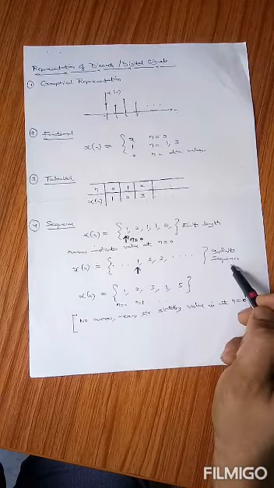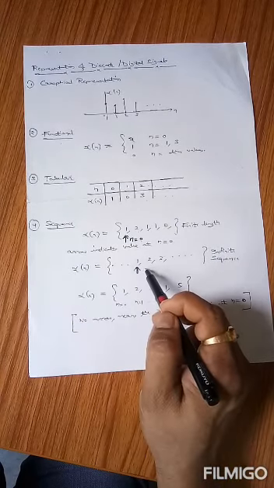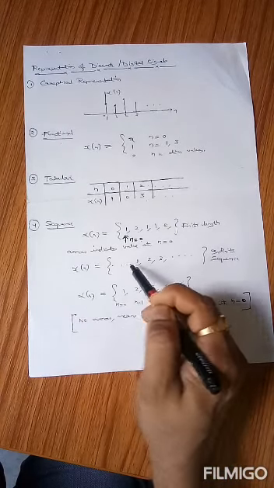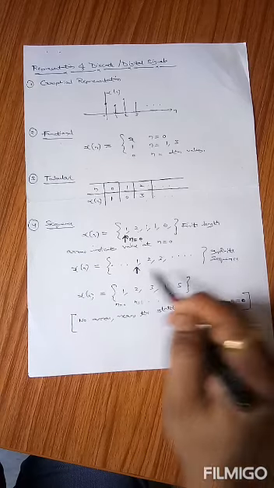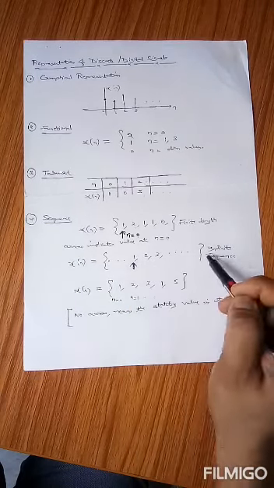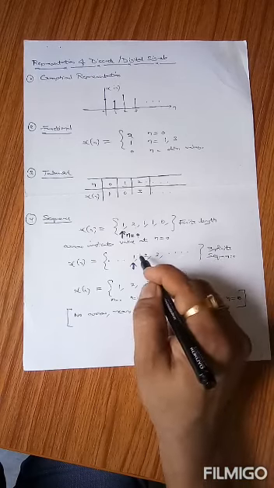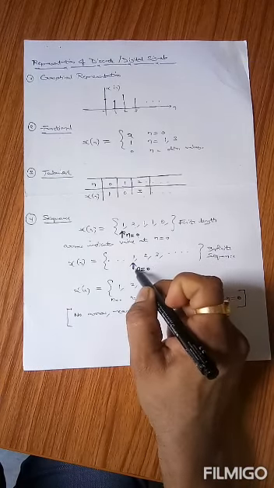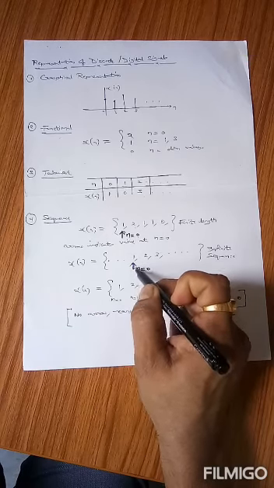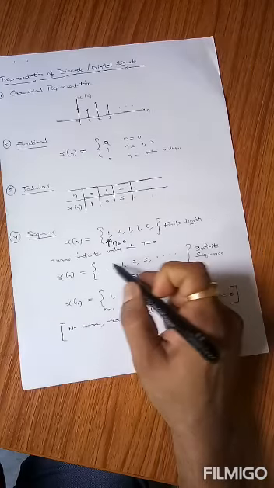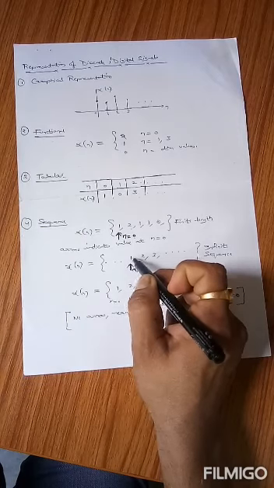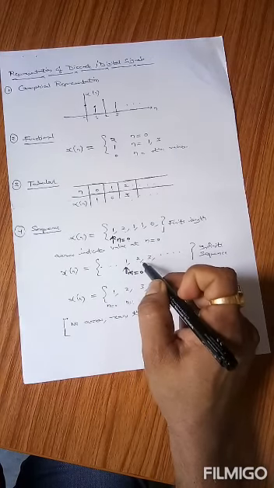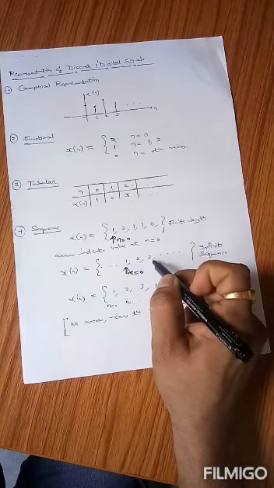For infinite length sequences, the representation is a little bit different. It starts with dotted lines and it ends also with a dotted line. It means that there is no start and no end of this sequence. However, you can define the position of xn at n equals 0 by putting an arrow. At n equals 0, since the arrow is here, it defines that the value of xn at n equals 0 is equal to 1, and subsequently the value of xn at 1 is equal to 2, at 2 is equal to 3, like that.